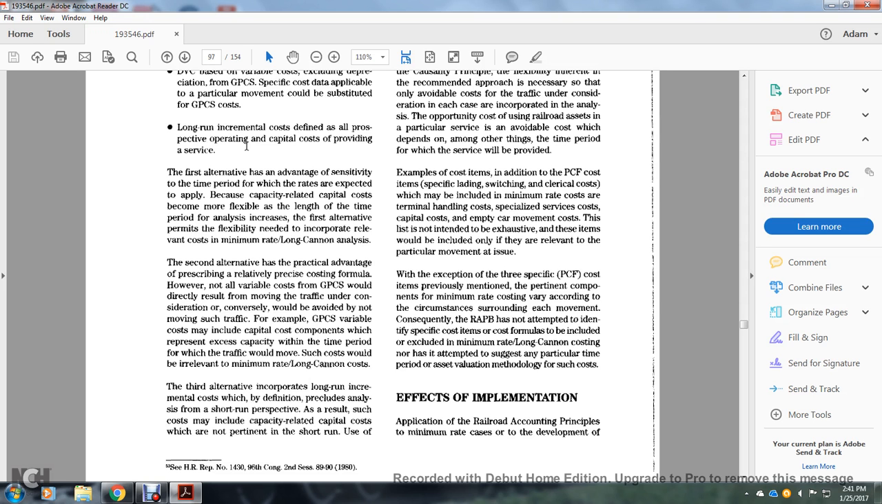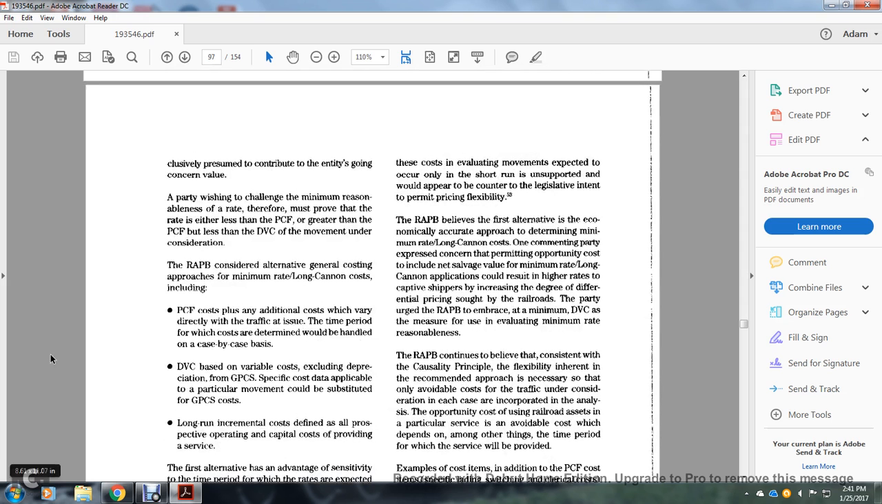For example, the general purpose cost system's variable costs must include capital cost components which represent excess capacity for the time period, for traffic that wouldn't be moved. Such costs would be irrelevant to minimum rate and long-term canon costs. The third alternative incorporates long-run incremental costs, which preclude analysis from the short-run perspective, as the capacity-related costs include capacity-related capital costs which are not pertinent in short-run use. The cost of evaluating movements expected to occur in the short run is unsupported, and would appear to conflict with the legislative intent to permit pricing flexibility.